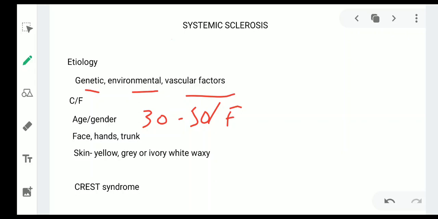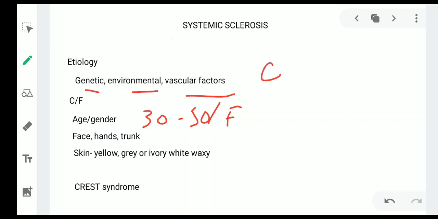It usually begins on the face, hand, or trunk, and appears on the skin as yellow, gray, or ivory white waxy appearance.